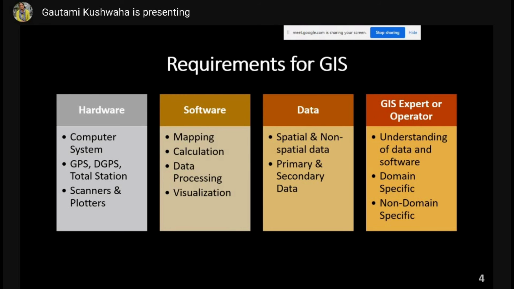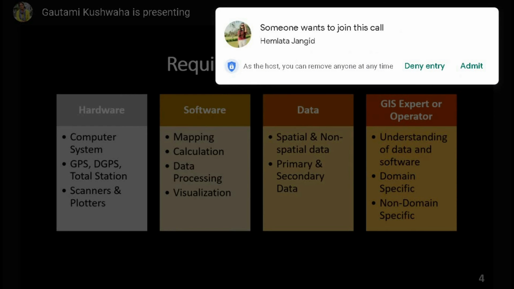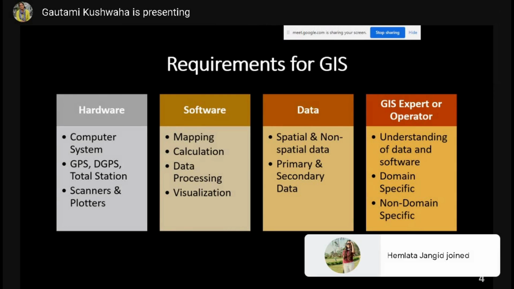Now comes non-domain specific people. So these are the people who have very good knowledge of software and data. So they just see every problem as input data and output. So they are mostly people who work with processing of data sets, not much with the application of it. Right? Because for the application part, you need the knowledge of that particular domain as well, whether it is agriculture, urban planning, transportation, or water resources or anything else.